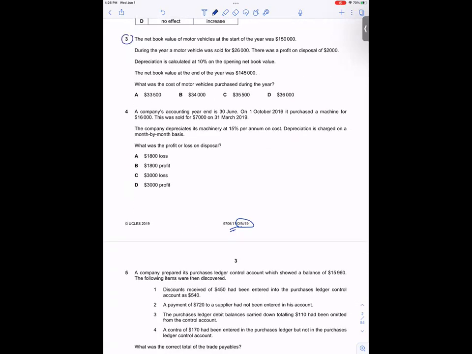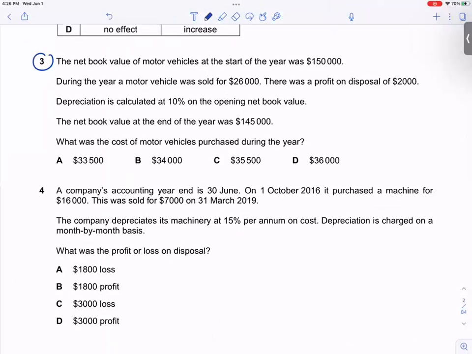Net book value of motor vehicle at the start of the year was 150K. Net book value means cost minus the depreciation to date. What do they want you to calculate? They want me to calculate the cost of the motor vehicle purchased during the year.